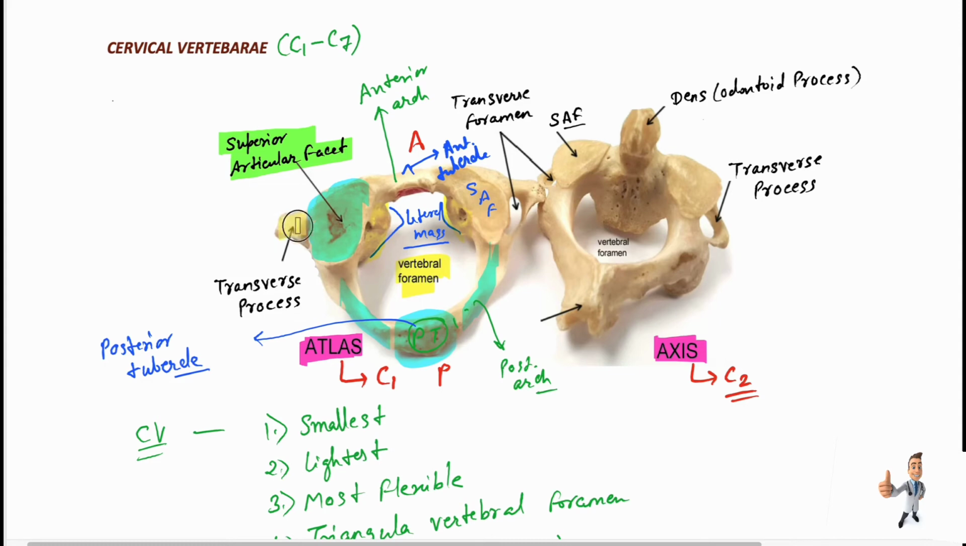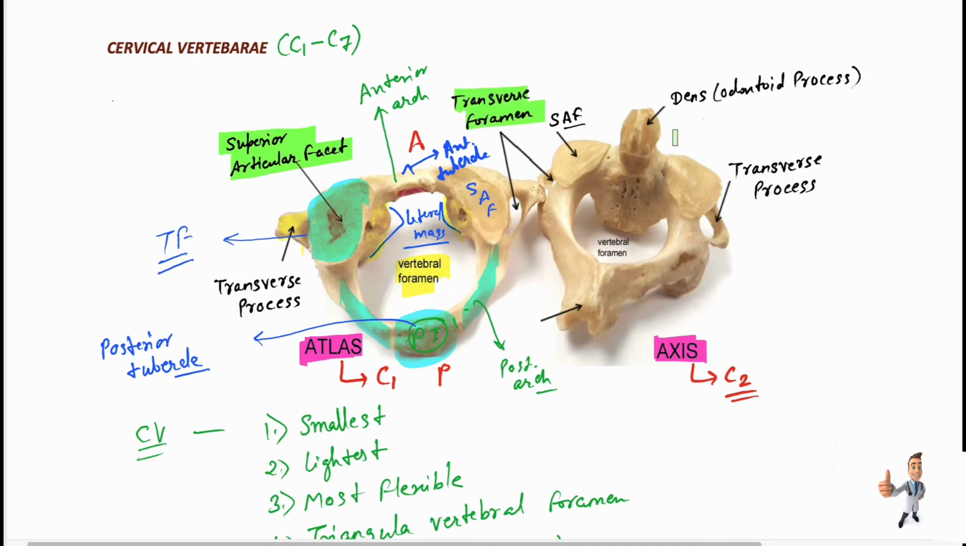And there is a transverse process here. Between the transverse process, they have one foramen present here, that we will call the transverse foramina. So this is our transverse foramen.